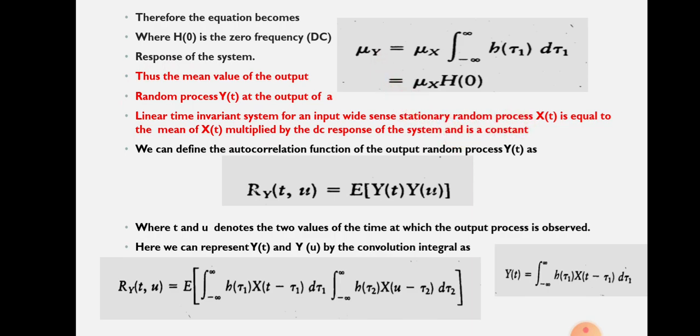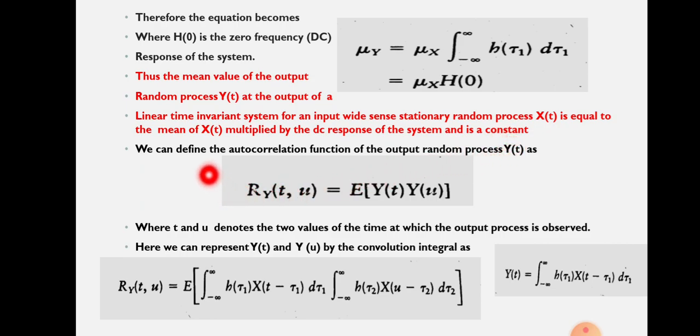That means whenever we give a wide sense stationary random process x of t as the input to an LTI filter, the output will be a wide sense stationary random process. The complete condition is not yet verified, because the first condition is mean equal to constant, and that condition is satisfied. Next we have to check the autocorrelation function for the same random process. So we can define the autocorrelation function first, then check for wide sense stationarity.